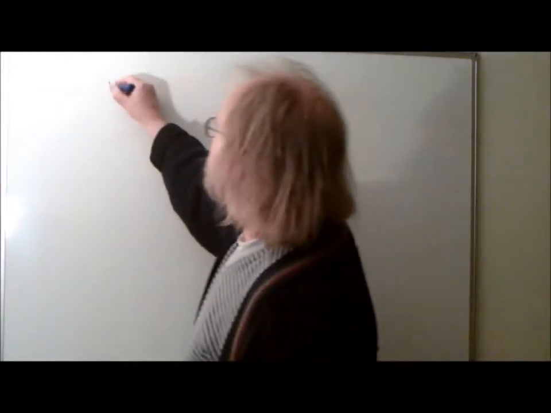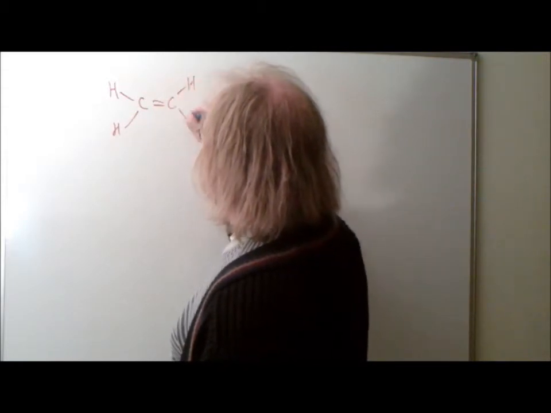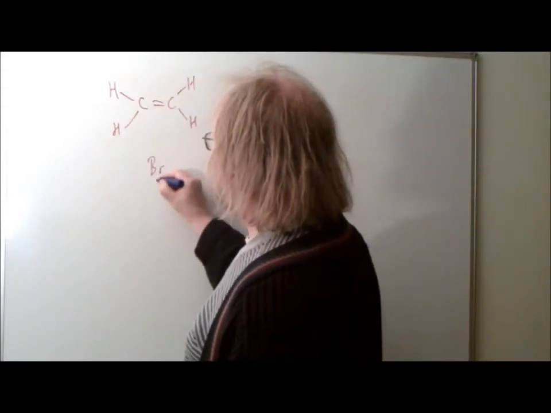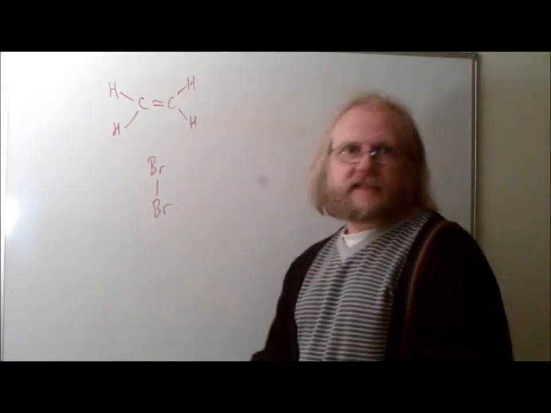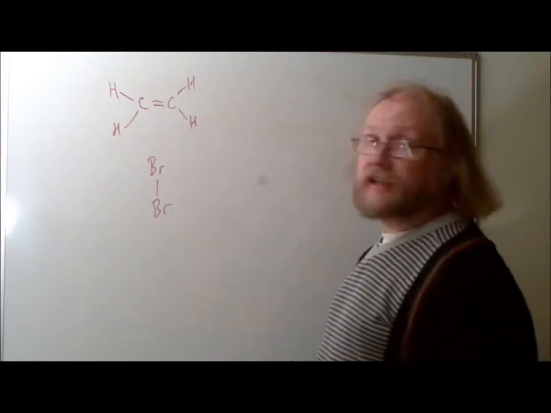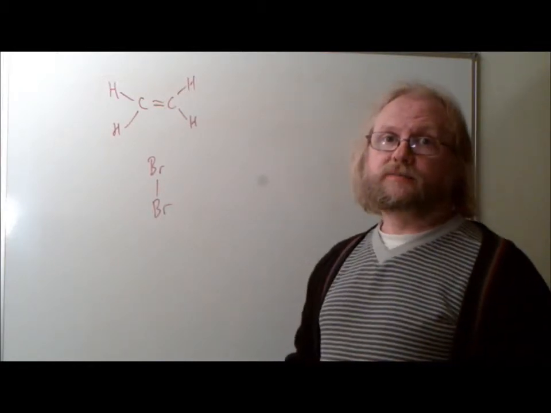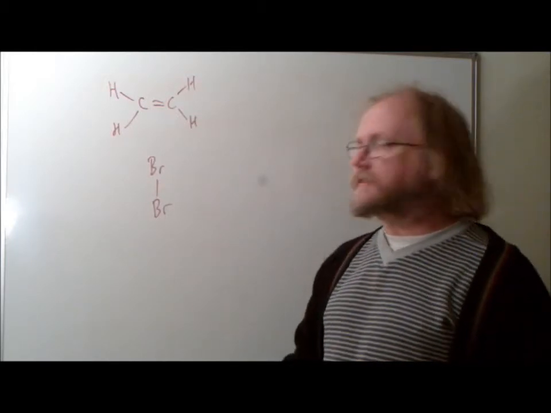Okay, so it asks you to name and describe the mechanism. So we'll come back to the name at the end, because once you understand the mechanism, the name makes more sense. Okay, so here is ethene again, and it's reacting with bromine. So I'll write on the board basically what you need to have in your answer, but we'll talk about it in a bit more detail than that to make sure that you're really getting to grips with all of this and that it makes sense to you.